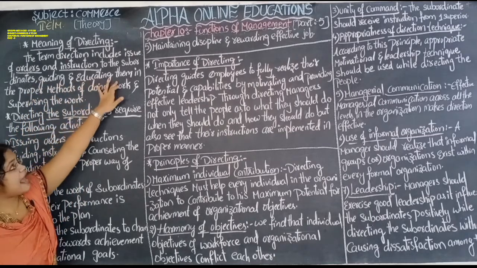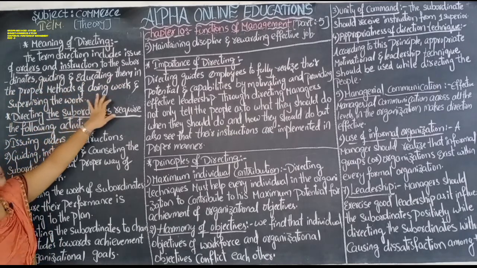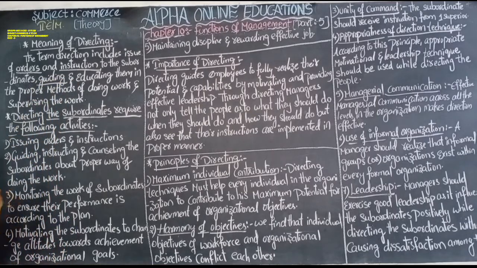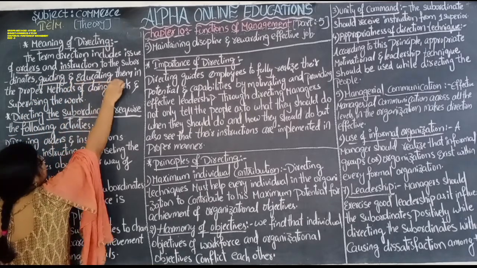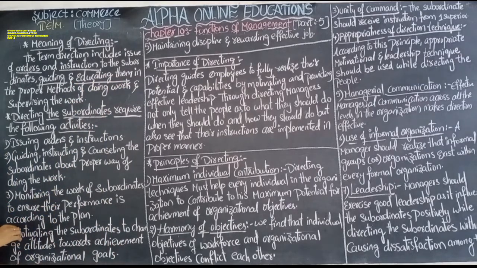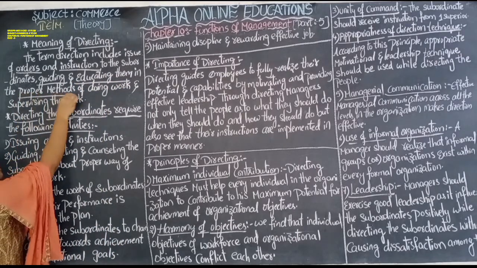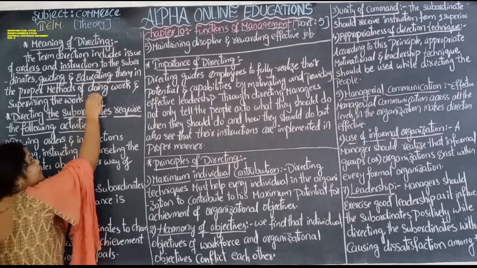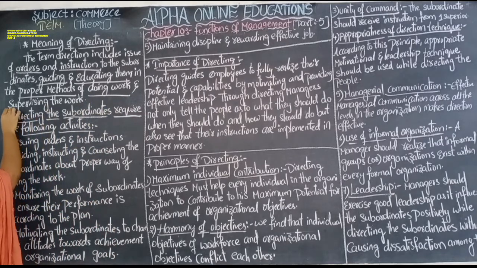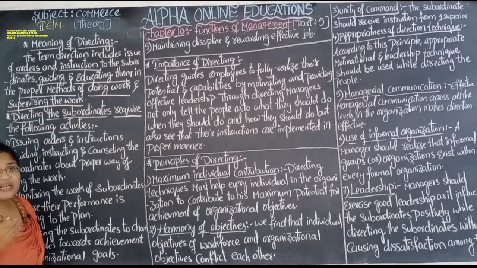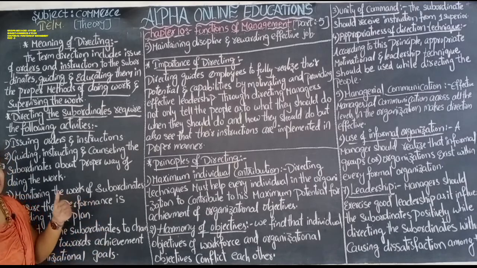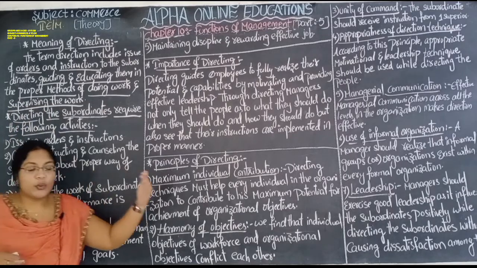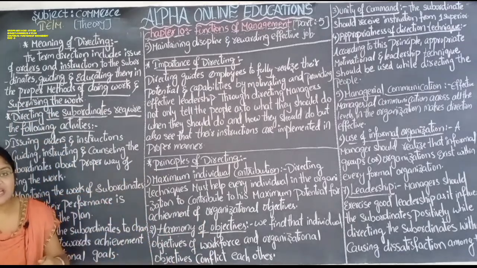Guiding and educating them in the proper methods of doing work. So the superiors will provide guidelines and educate the subordinates by proper methods so that the subordinates can do the work, and the superiors will supervise whether they are doing correctly or committing any kind of mistake.